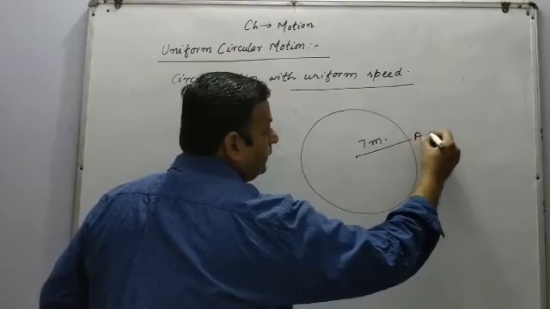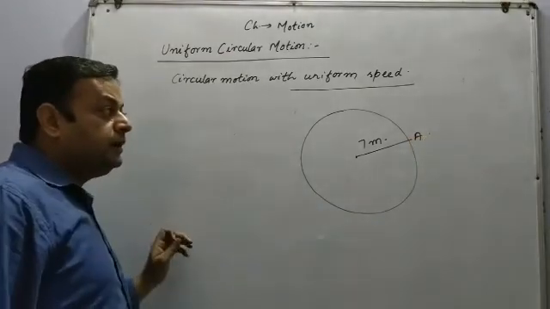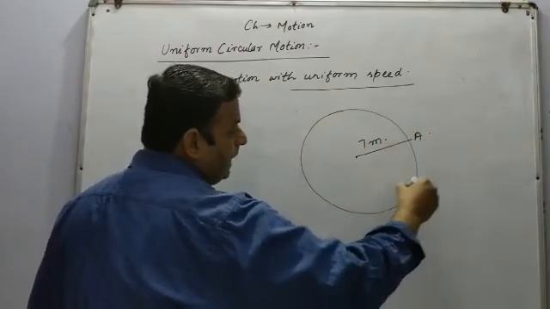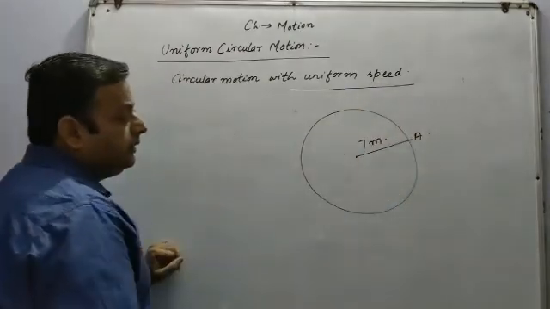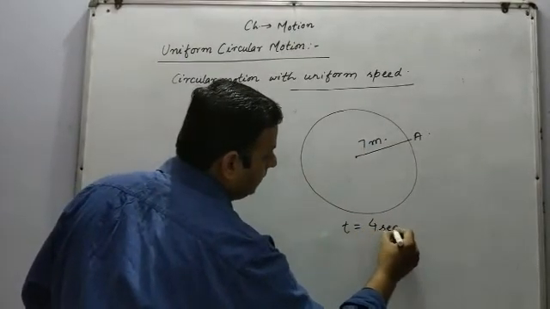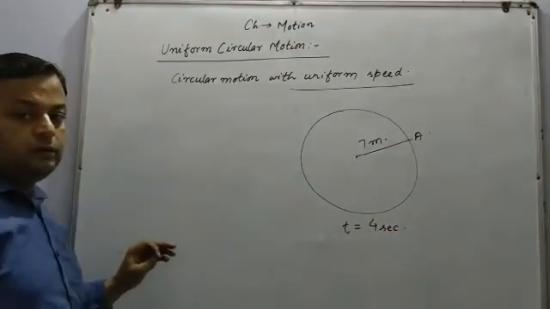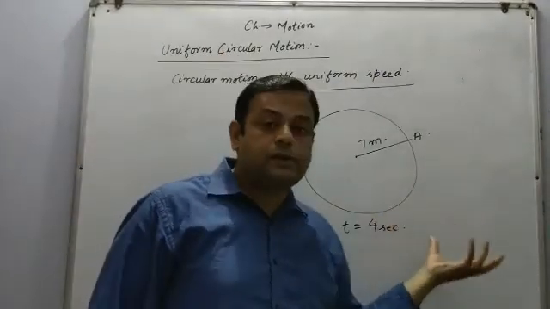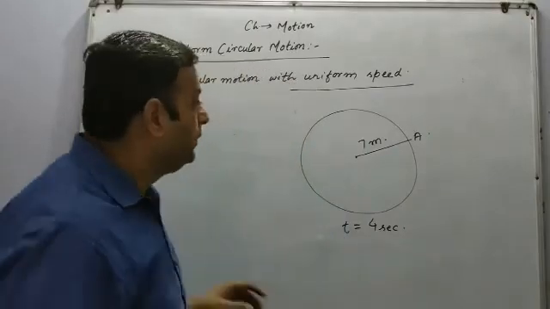Now let us consider this point A. A boy started the journey from point A and comes back to point A in 4 seconds. Okay. Now we have to find his velocity during this course of journey.